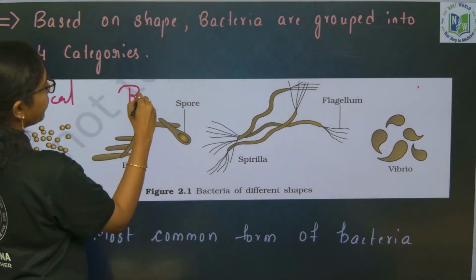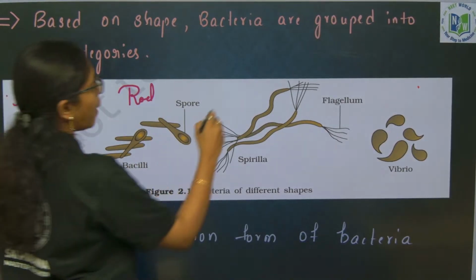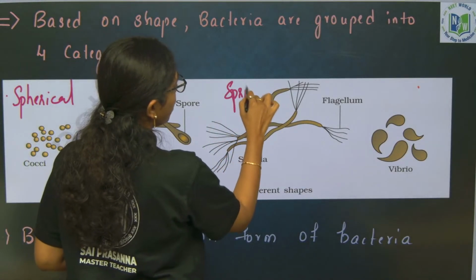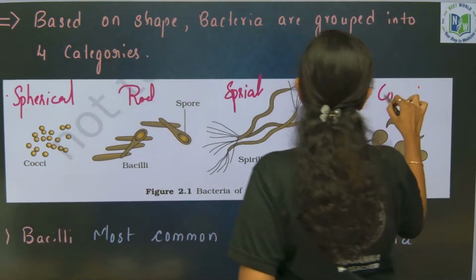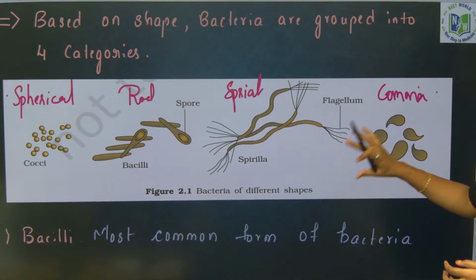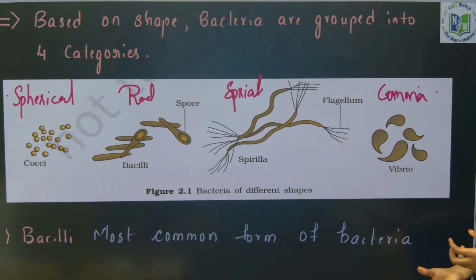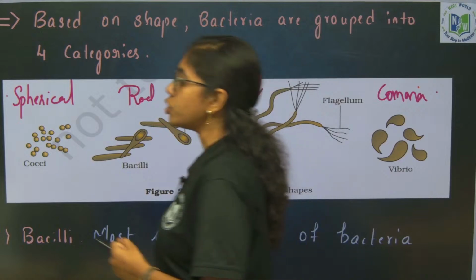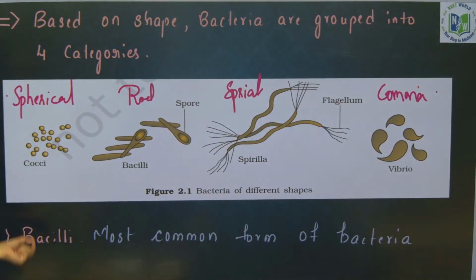Rod shaped, bacilli. Spiral shaped, spirilla. Comma shaped, vibrio. So, amongst all these, which is most pathogenic? Bacilli is the most common form of bacteria which is pathogenic. Remember that.